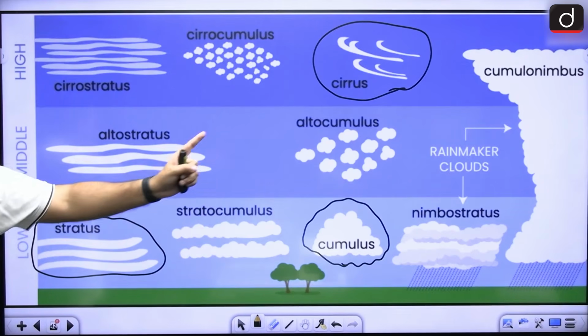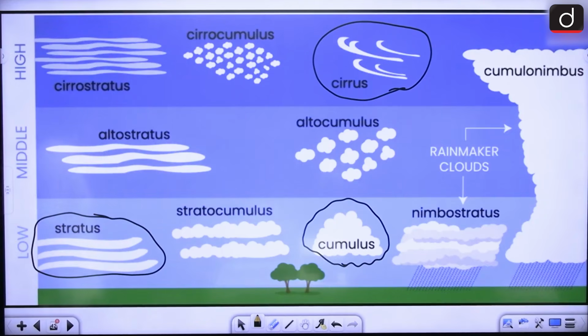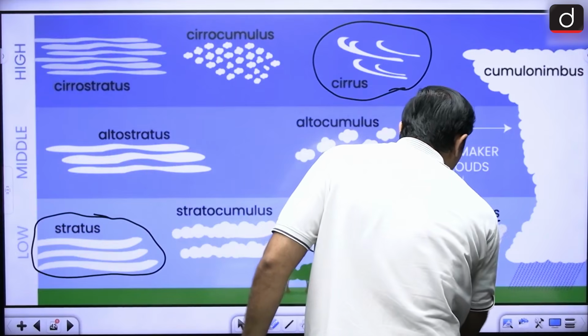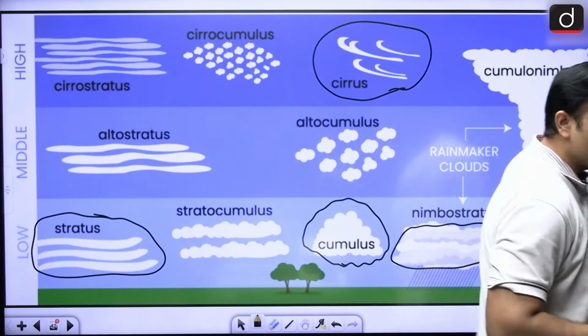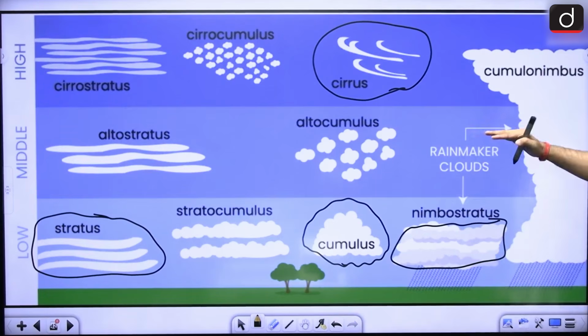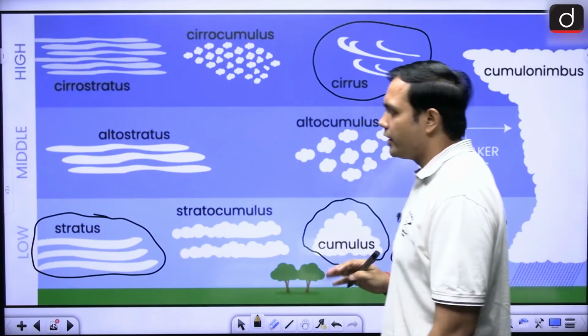And now, as we move towards nimbus, what we will see? So in nimbus cloud, now you will see a blackish color, right? This is the rain making cloud. So it will have blackish color, it will have shapeless clouds, right? And it is formed at the middle level, right? It can be here also, or near the surface, right? So there are 3-4 major aspects regarding it.